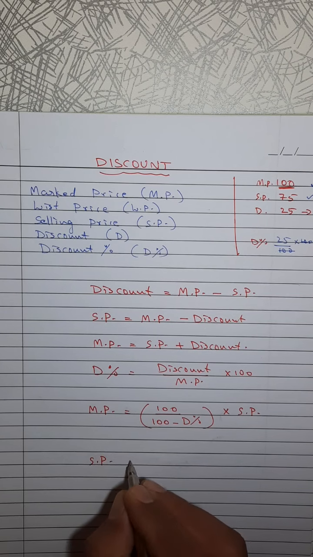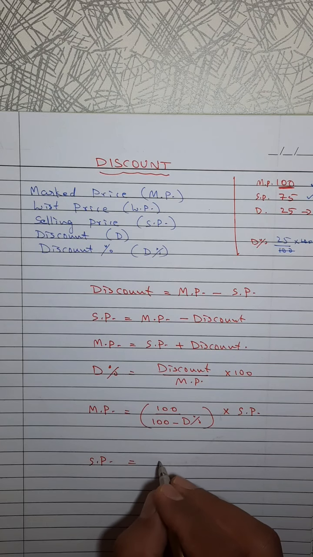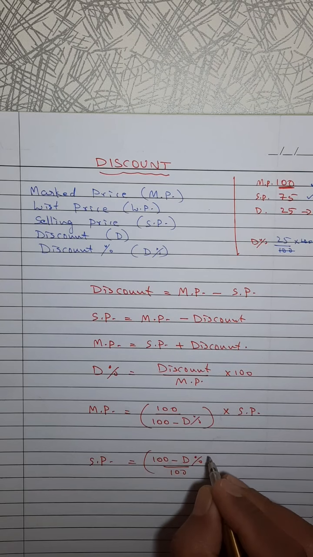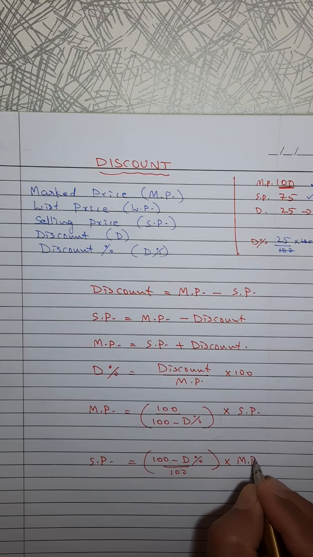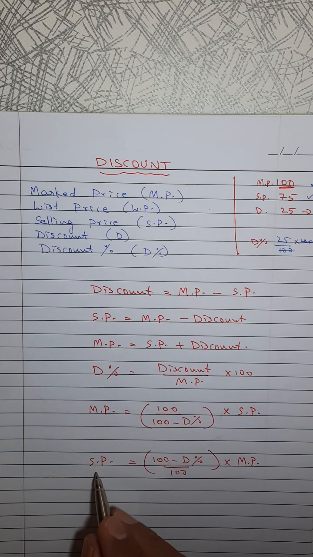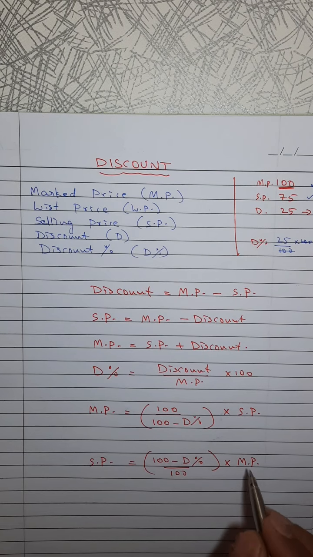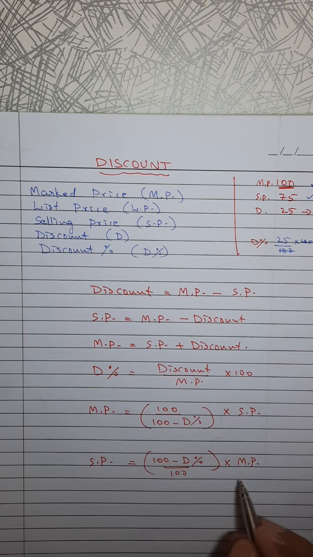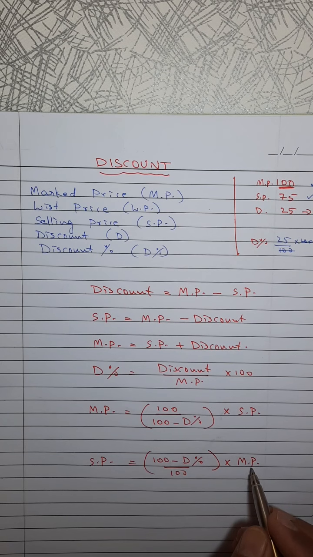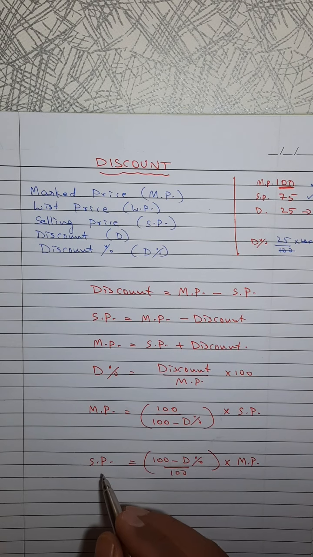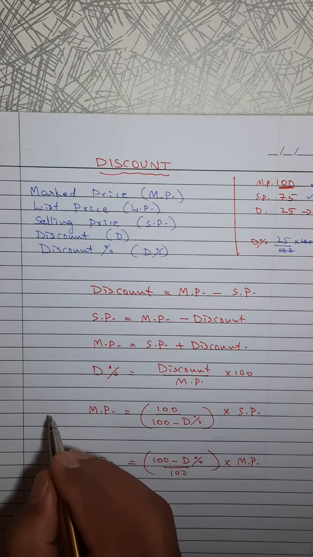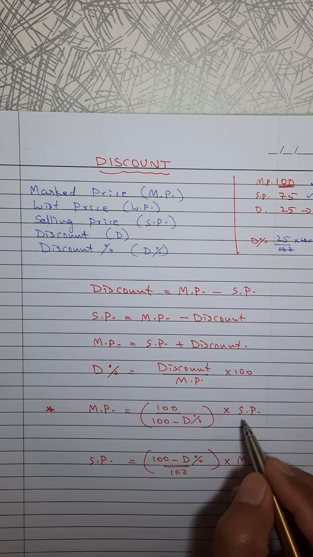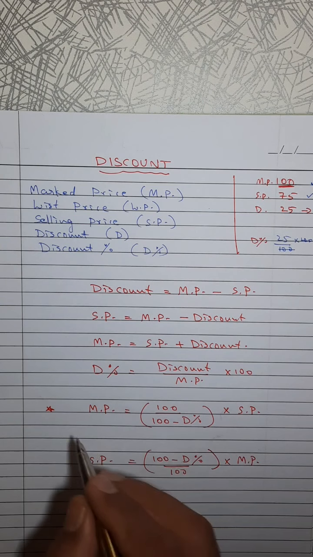Suppose SP needed, just opposite. SP needed means 100 minus discount percent upon 100, into MP. MP already given. For this we have two options. MP is already given, we can calculate a discount and then we can subtract. So this formula is not strictly necessary, but it is becoming a necessary formula, because when SP is already given, from SP we cannot calculate a discount. So we use this formula.